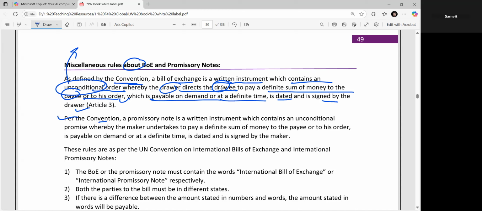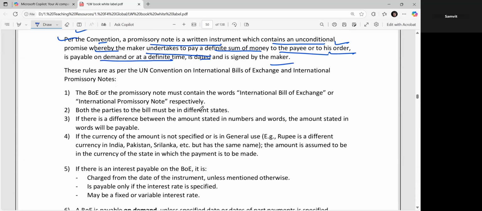As per the convention, a promissory note is a written instrument which contains an unconditional promise whereby the maker undertakes to pay a definite sum of money to the payee or to his order, payable on demand or at a definite time, and signed by the maker. These rules are from the UN Convention on International Bills of Exchange and International Promissory Notes. The bill of exchange or promissory note must contain the words international bill of exchange or international promissory note respectively.